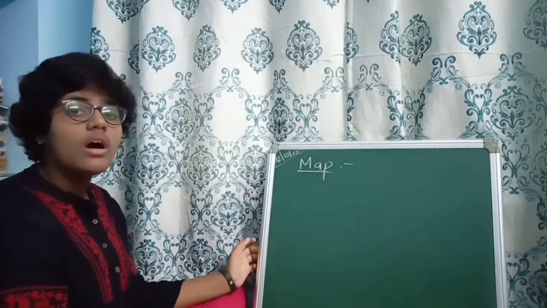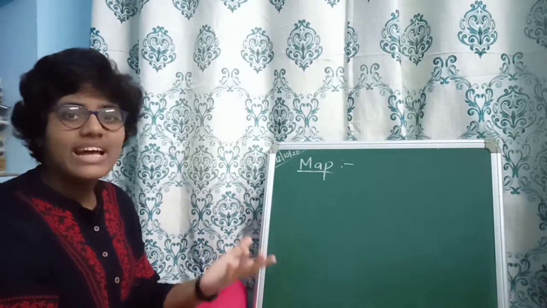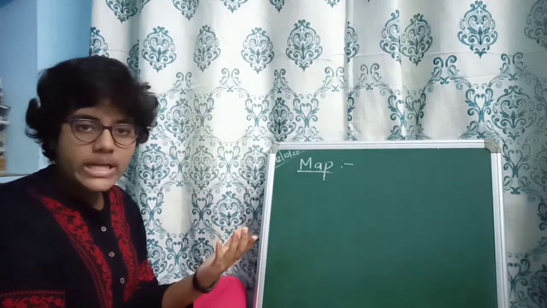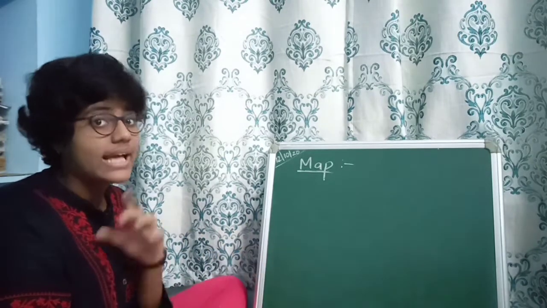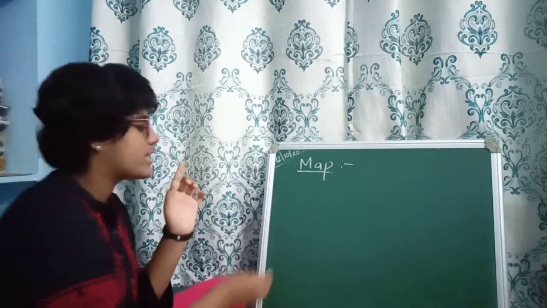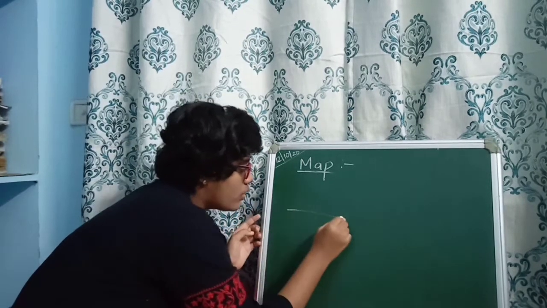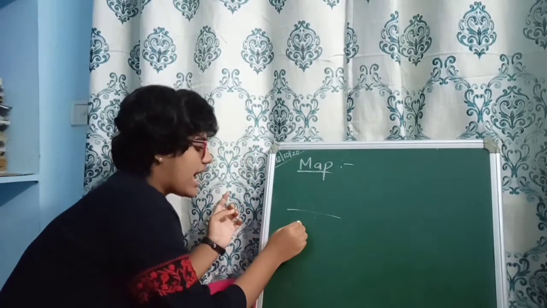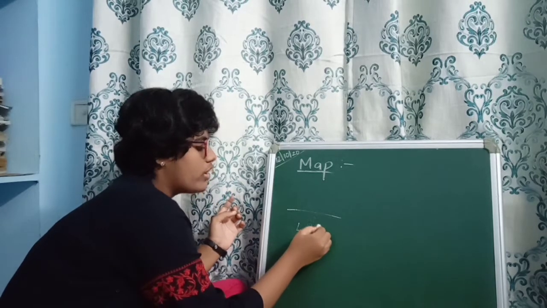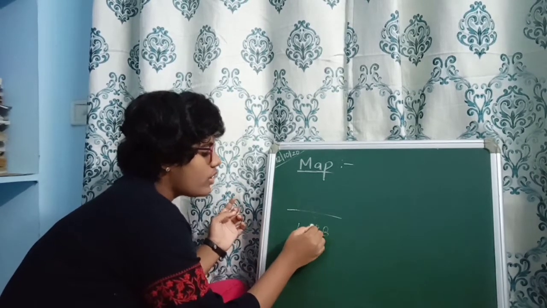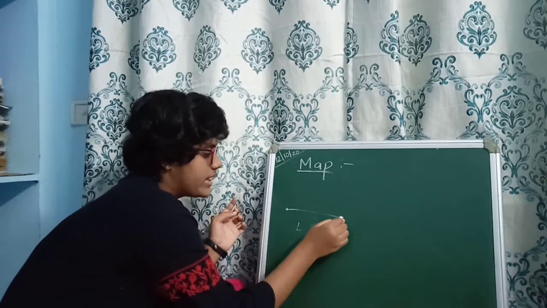But is there any other dimensions like 1D? Yes. There is only one D, that is a line. Line has only one dimension, that is either length or breadth. Or we can take a line segment.